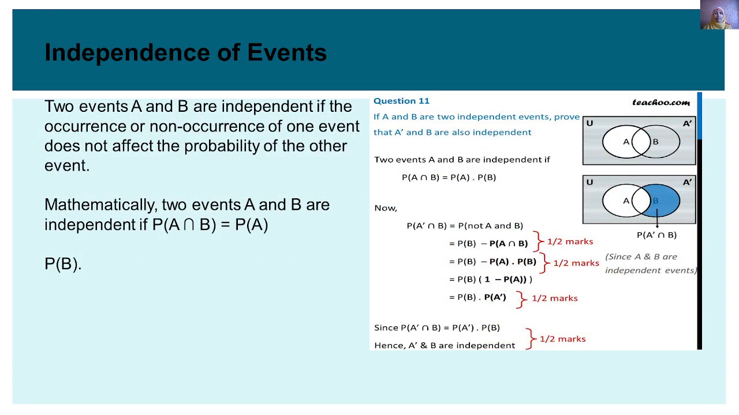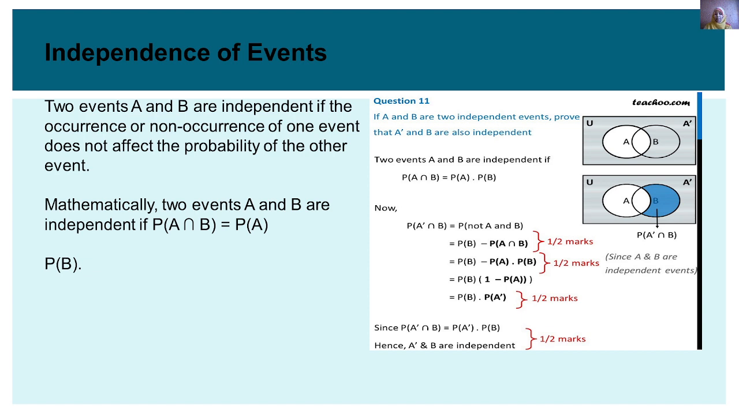The independence of events. So basically, what is independence of events? Two events A and B are independent if the occurrence or non-occurrence of one event does not affect the probability of the other event. Mathematically, two events A and B are independent if P(A ∩ B) = P(A) × P(B). Now, P(A' ∩ B) is equal to P(not A and B), which is P(B) - P(A ∩ B).